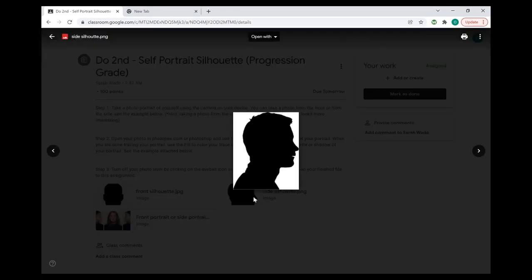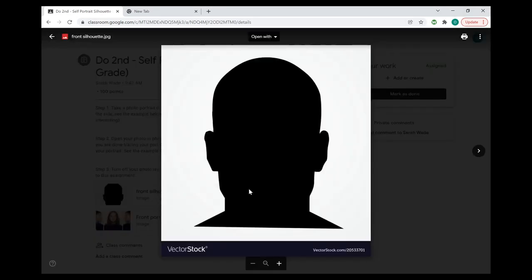And here's another example of the same thing, only done from the side. So you guys can see how there's a little bit more detail here when you do it from the side. But I will leave that choice up to you. You guys can do it from the side or you can do it from the front.